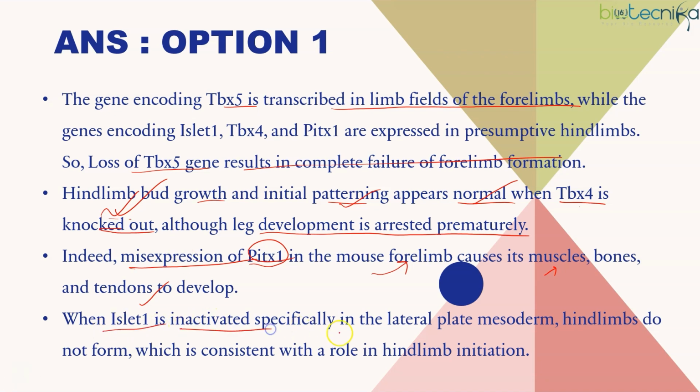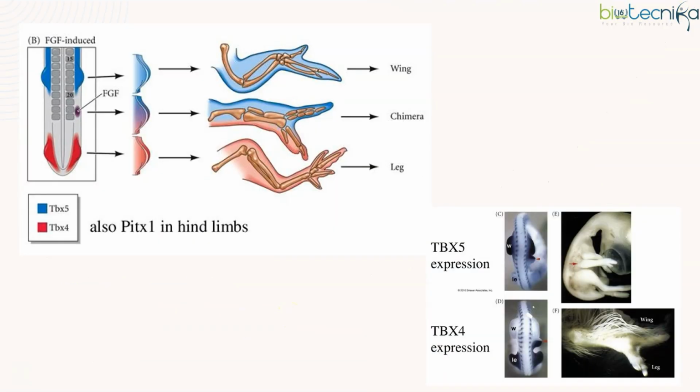When islet1 is inactivated specifically in the lateral plate mesoderm, hind limbs do not form, which is consistent with a role in hind limb initiation. Islet1 is responsible for hind limb formation. They have already given. So if it is inactivated, then how can hind limbs form? They will not form. So this is what happens in this segment. TBX5 gives rise to wing, that is forelimb, and in the hind limb region it gives rise to the leg, along with PITX1 also. So you have different mutants. If there is TBX5 mutation, then this forelimb formation is not formed, hind limb is only formed.